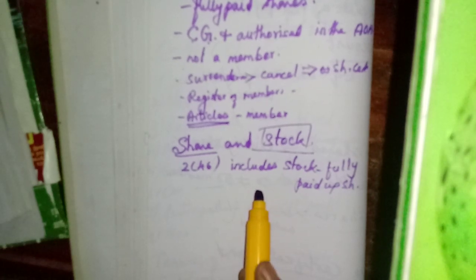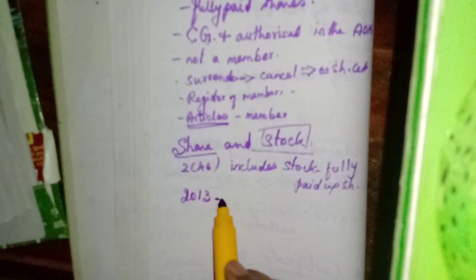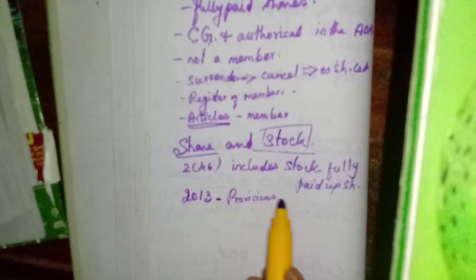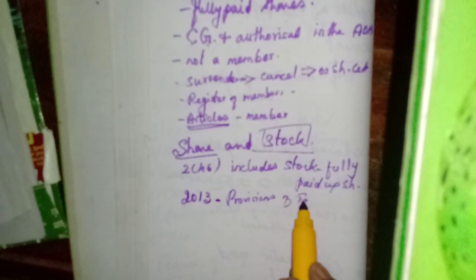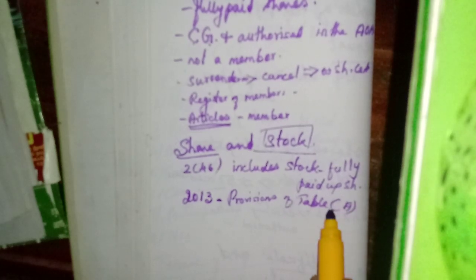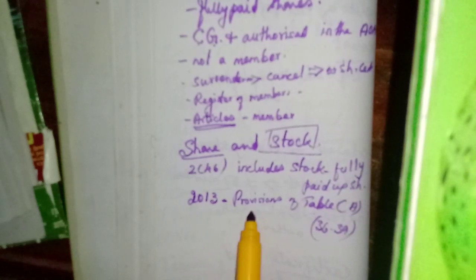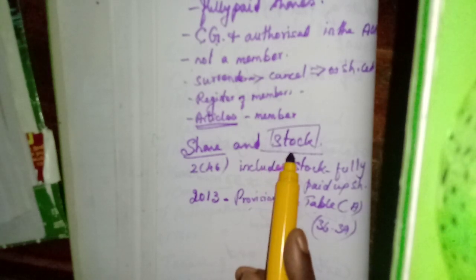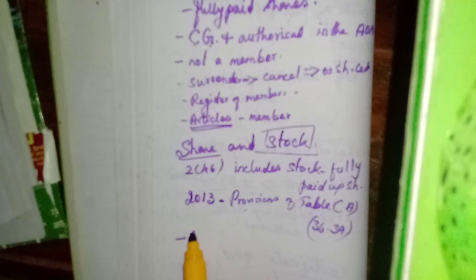The Companies Act 2013 has given some provisions. As per these provisions, we can change shares into stock and stock into shares. Under the provisions of Table A, articles 36 to 39 define this. Shares can be converted into stock, and at the same time stock can be converted into shares, but under some conditions. They have to pass one ordinary resolution.